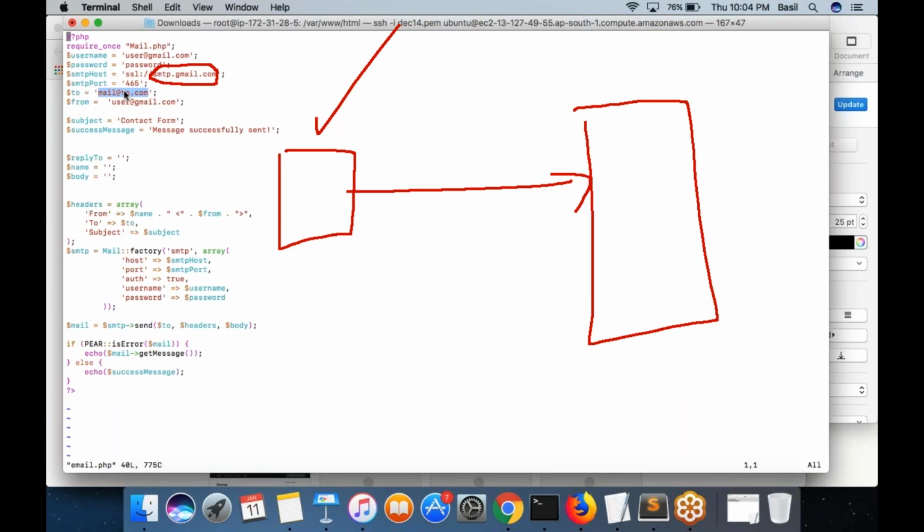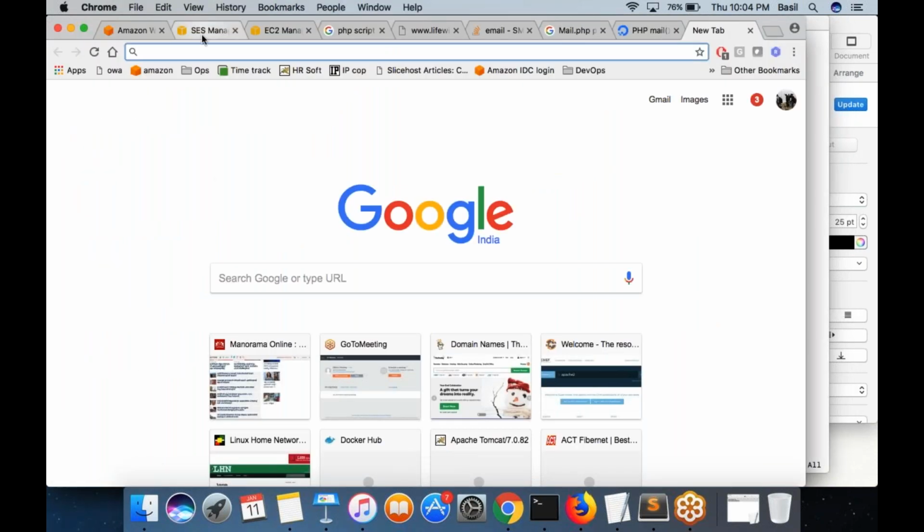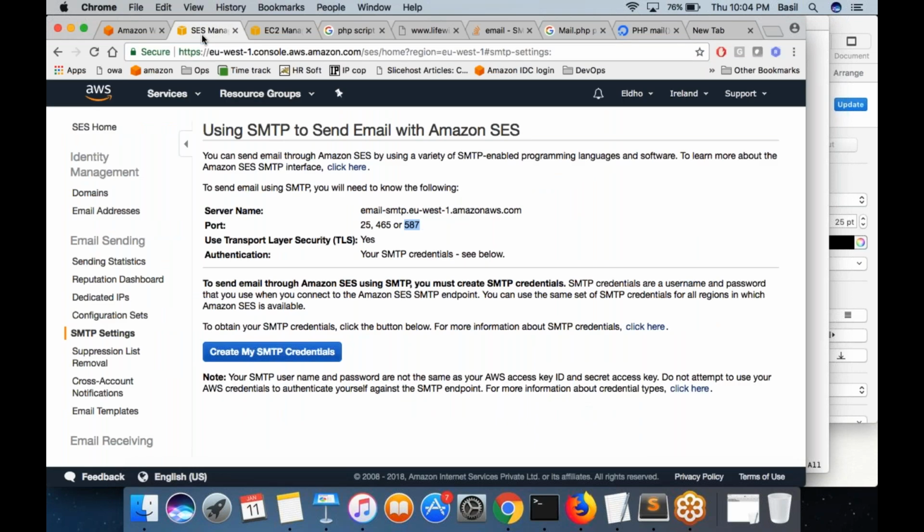That's what it means. And one thing that you must do is, yesterday I told you, if you are using the from address, you are making the email appear to be sent from this mail address, then you must verify this mail address with AWS. This must be a mail address that you own. That is something SES wants verification from you. They would want to make sure that this is a mail ID which you own. So what you need to do, you need to prove to AWS that this is a mail ID which I own. How would you do that?